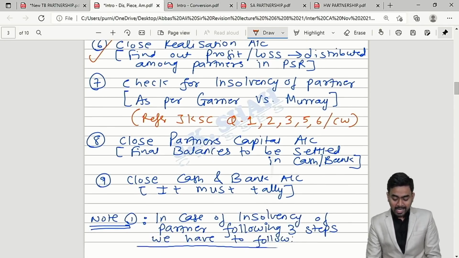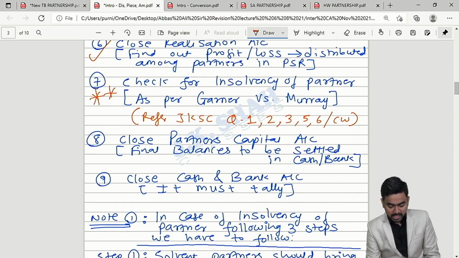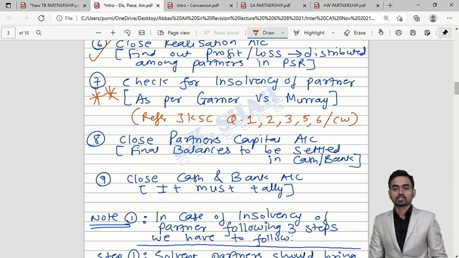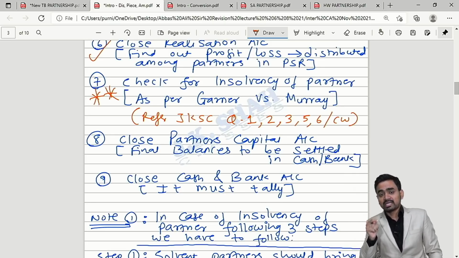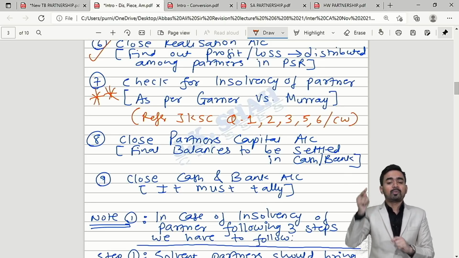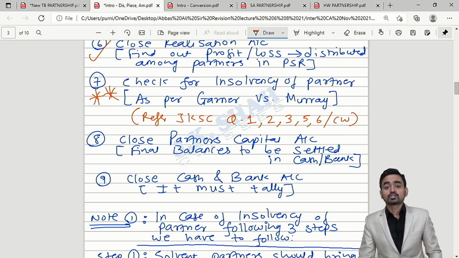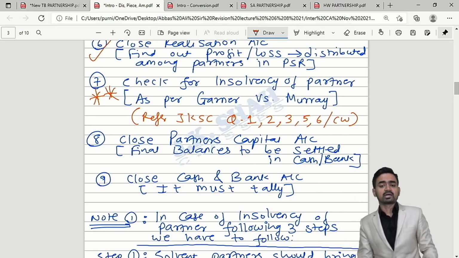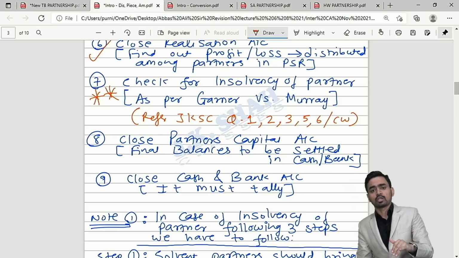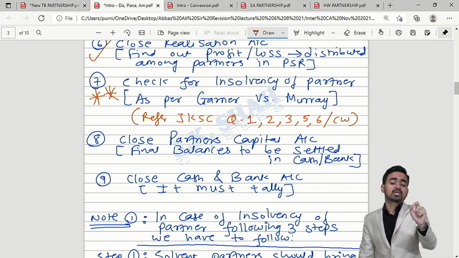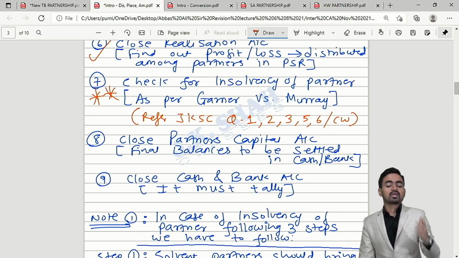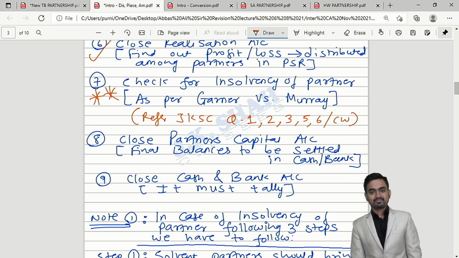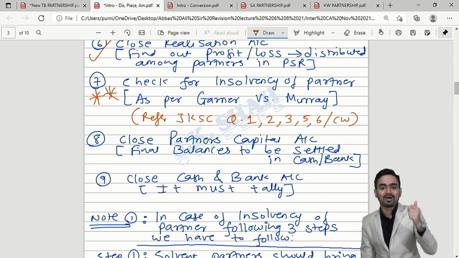Now the 7th point is beautiful and important, that is check for insolvency of partner. After closing the realization account, but before you close your partner's capital, please check for insolvency. The insolvency statement will be given in the question clearly, that is, B is insolvent, A is insolvent. Likewise, the information will be given in the question, correct? But tell me, when insolvency comes in the question, what will you do? That we will discuss. Yes, of course I will discuss.